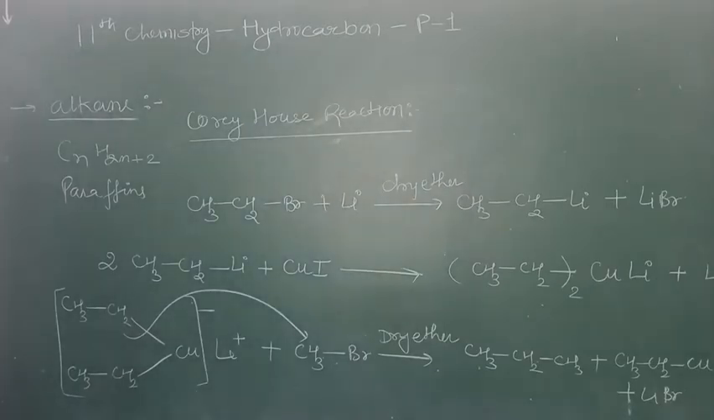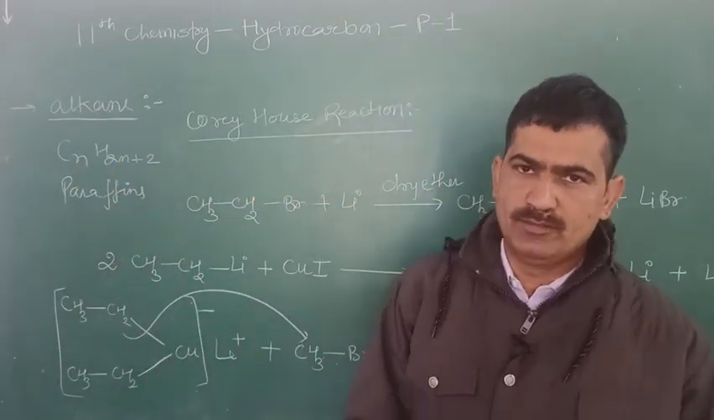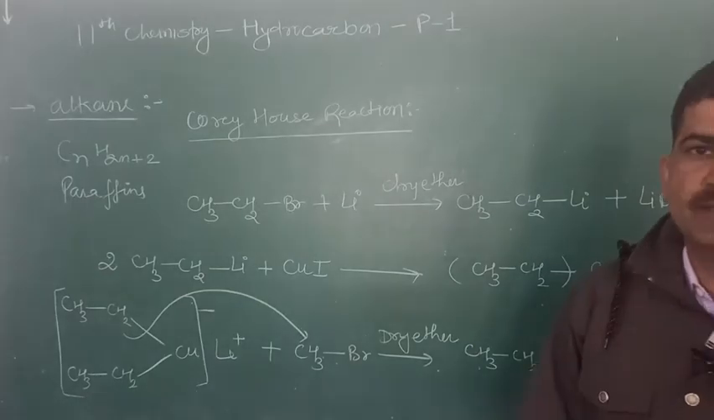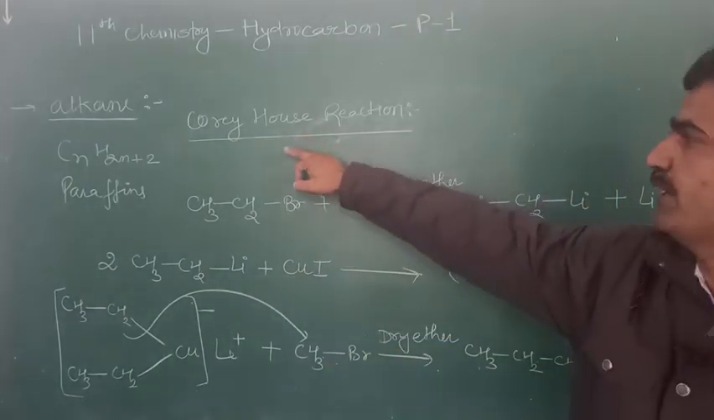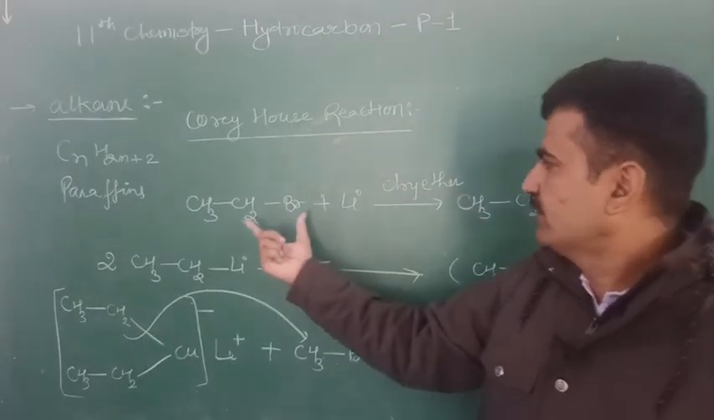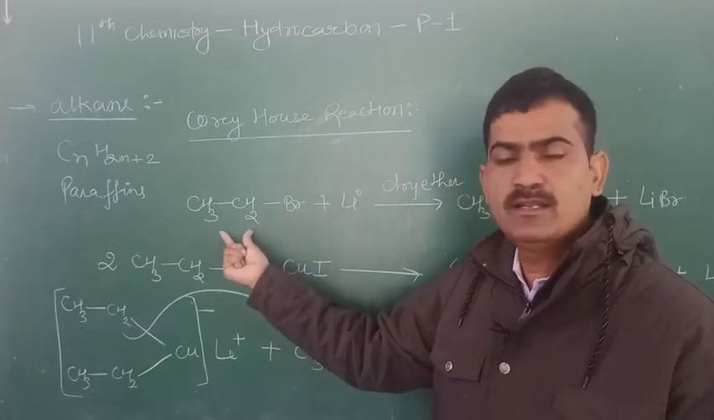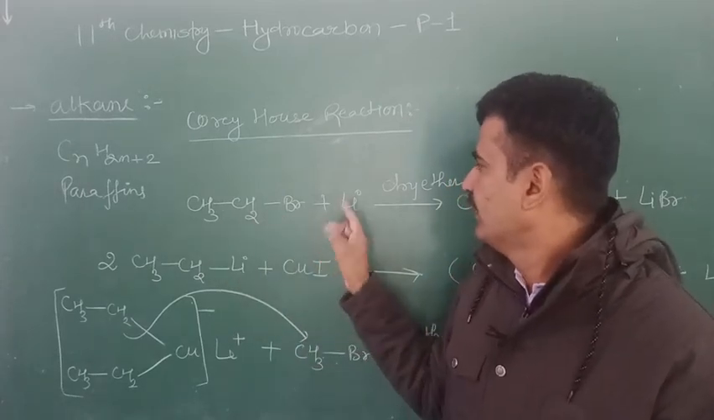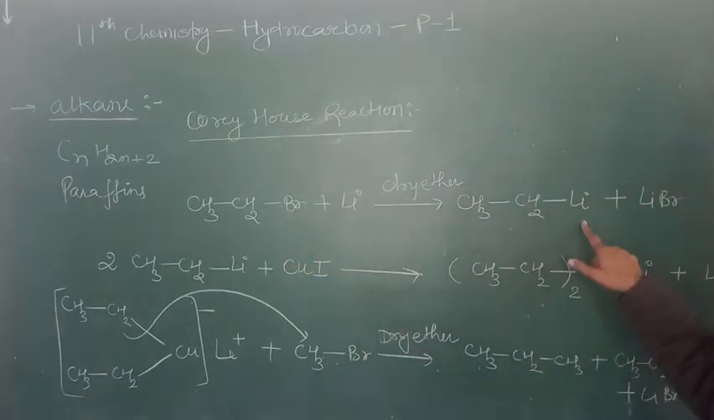Now students, what is the method by which we can prepare the odd alkane? Wurtz reaction is not a good method, so we can prepare the odd alkane by means of the Corey-House reaction. In the Corey-House reaction, first we treat the alkyl halide, bromoethane, with lithium, and it forms ethyl lithium and lithium bromide.